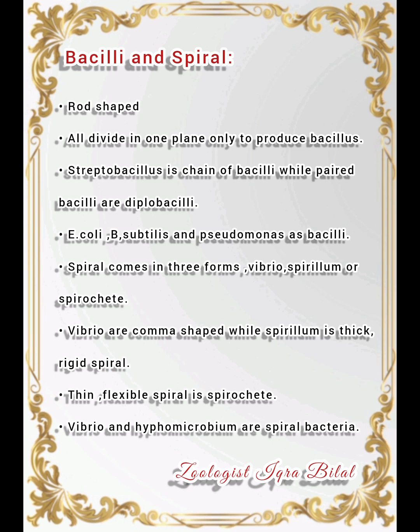Now spirals. Spiral comes in 3 forms. Please remember this fact that spiral comes in 3 forms: Vibrio, spirillum or spirochete. Vibrio are comma shaped while spirillum is thick rigid spiral. Now a very important and famous MCQ to remember: thin flexible spiral is spirochete. Please remember this. Vibrio and Hyphomicrobium are spiral bacteria.